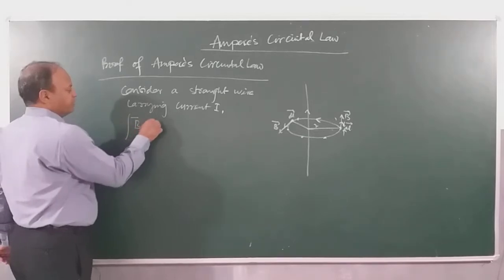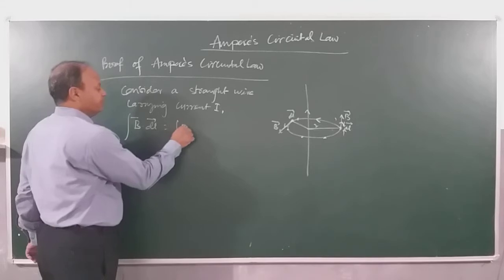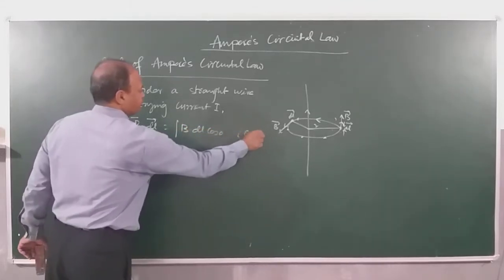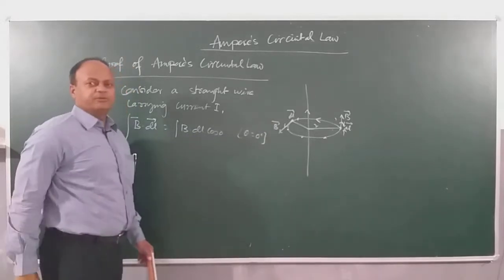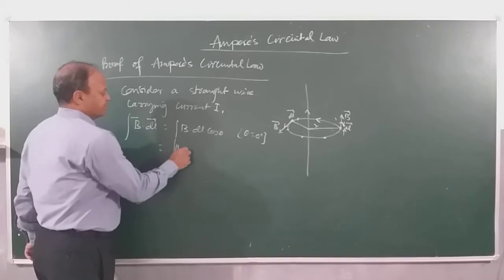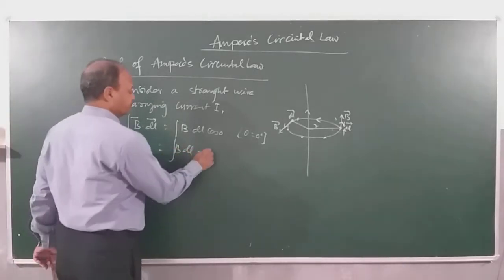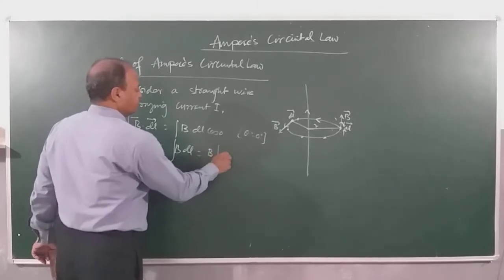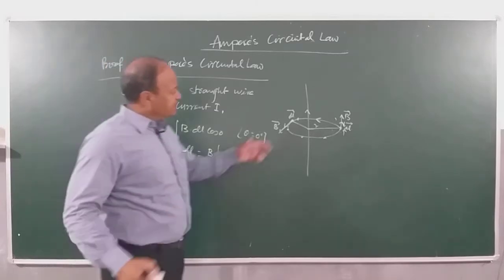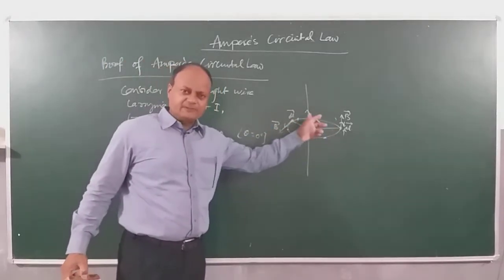So B dot dl, for this closed loop, will be B dl cos 0. The angle theta is how much here? 0 degree. You can see the angle between dl and B is how much? 0. So how much do you get? B dl. Now B is a constant, it will come out. The loop is closed. So if I go on adding dl, what will happen? It will complete the full circumference, right?